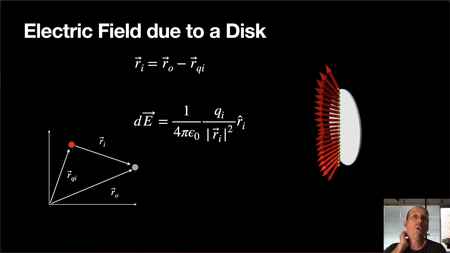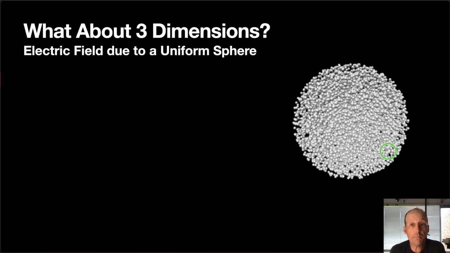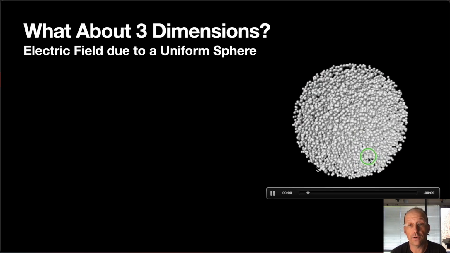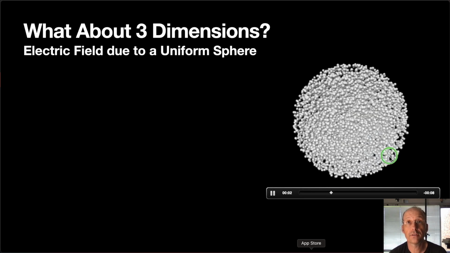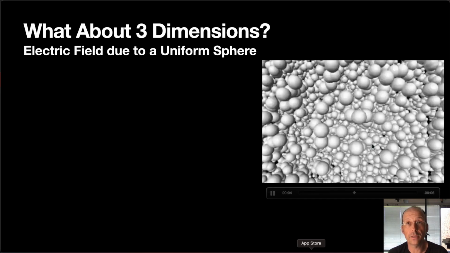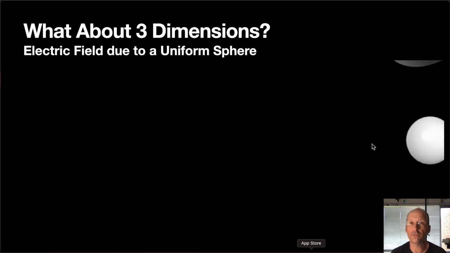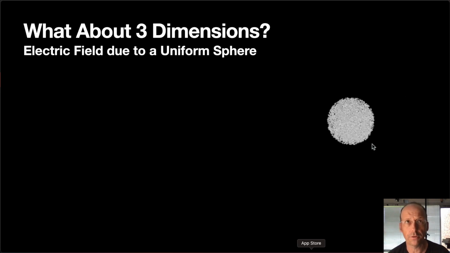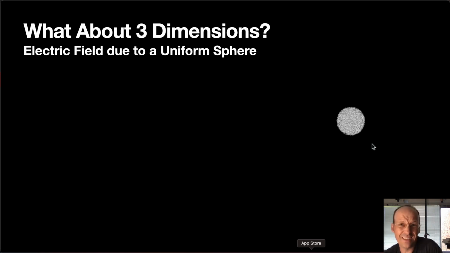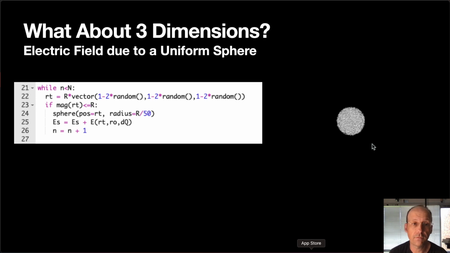Okay. What about three-dimensional objects? So I can make a three-dimensional sphere. This is a three-dimensional sphere. Okay. And I'm going to zoom in just so you can see that there are points on the inside too. So this is like 3,000 points or something like that. So how would you do that? It's not that hard. If you can make a circle, you can make a sphere. There's no difference, right? So this is just generate a cube of points in 3 dimensions.